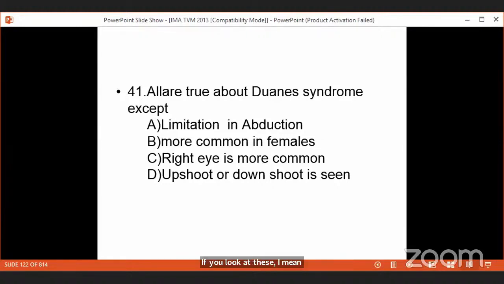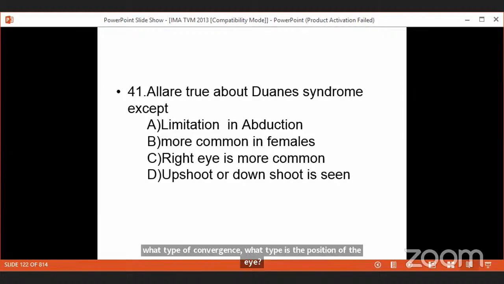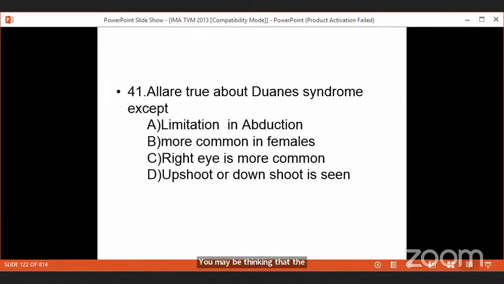So what will be the position of the eye? You may be thinking that the eye may be convergent because of the unopposed action of the medial rectus. But that is the trap. As asked in the entrance question, the position of the eye in Duane's retraction syndrome is not a convergent squint. The eye is straight. That position is called orthophoria or orthotropia. So that was again asked as an entrance question.